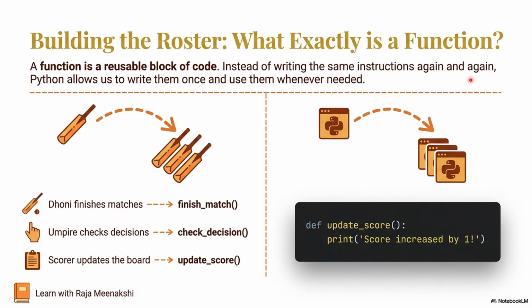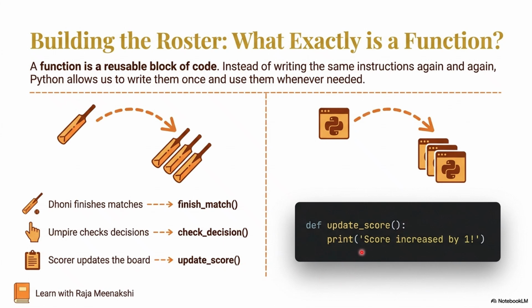So instead of writing the same instructions again and again, Python allows us to write them once and use them whenever and wherever needed. You need the same function in the 10th line. The same function might be needed in the 150th line also. In that case, we can't go for a loop. Whenever and wherever. So see this example, finish match. This is a function. Check decision, update score. So all these have to be called in specific places.